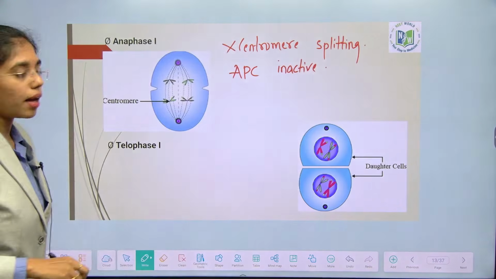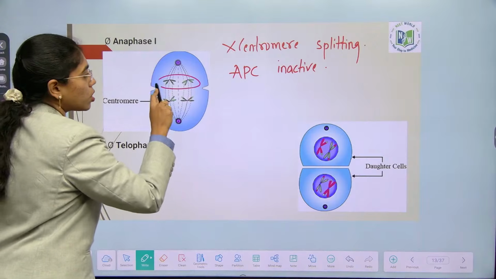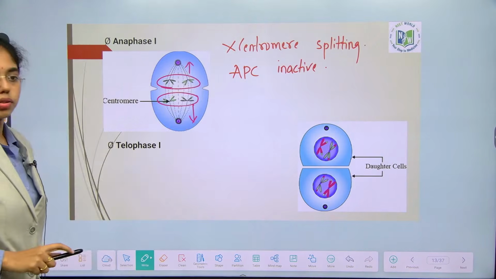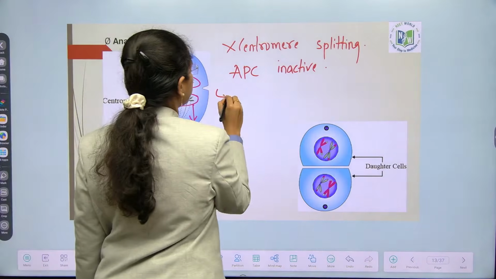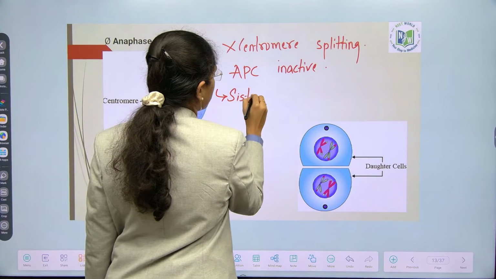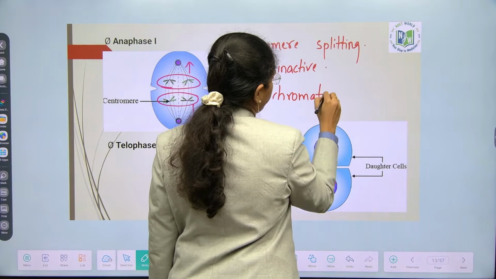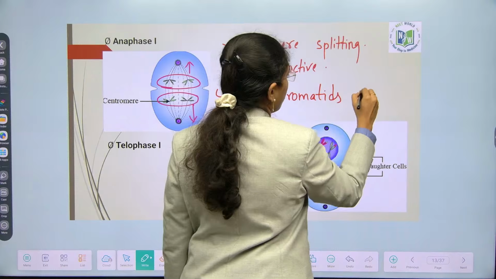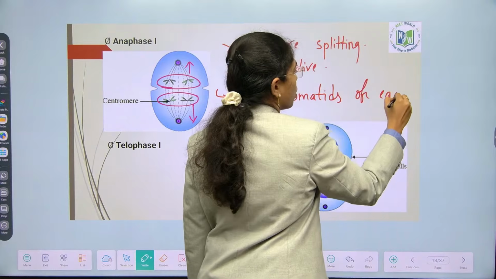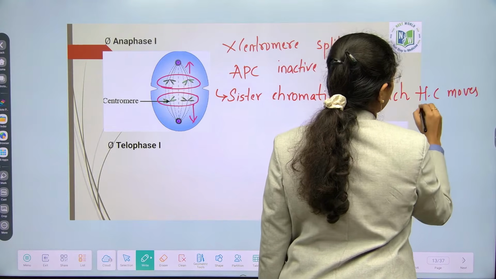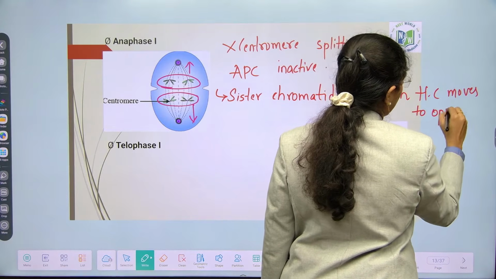If you can see here, sister chromatids of each homologous chromosome will move towards the opposite poles.